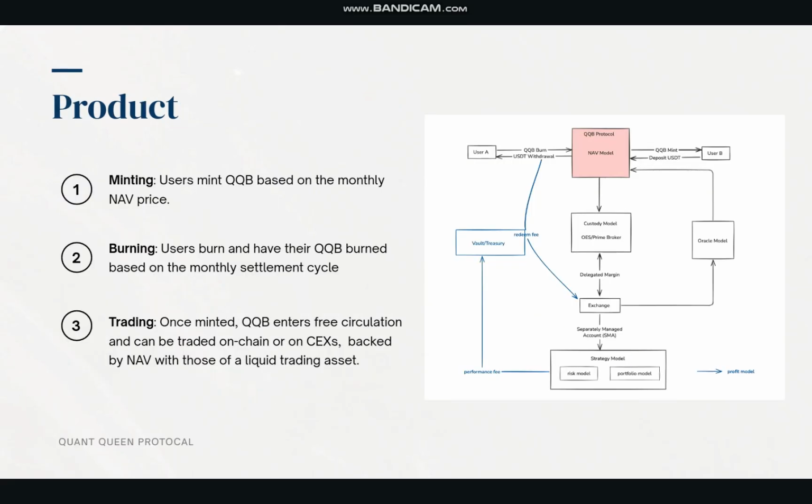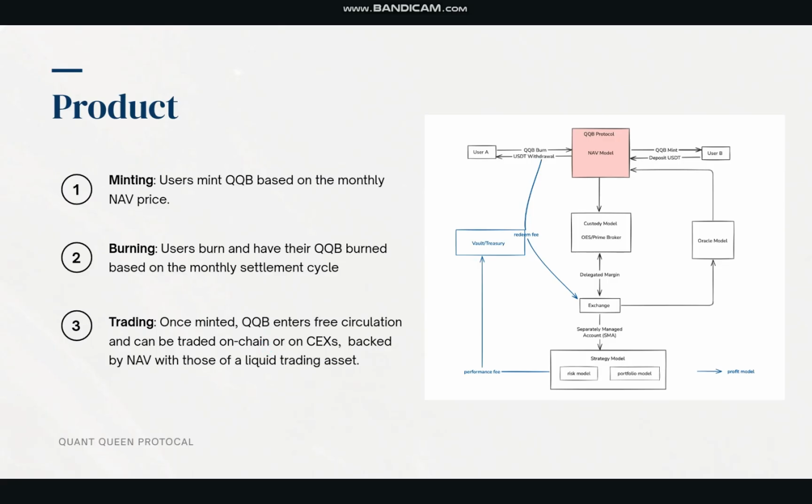Let me explain our product. Here is the product workflow, and the product comprises three parts. QQB operates as a tradable NAV share with a monthly settlement engine. NAV is computed off-chain and published through the Oracle, and users interact with a simple protocol flow: mint at the monthly NAV price, and redeem by submitting a burn request and receiving the settlement based on the monthly cycle. Once minted, QQB enters full circulation and can be traded on-chain as a water asset, combining the discipline of a NAV-backed asset with the liquidity and composability of a standard token.